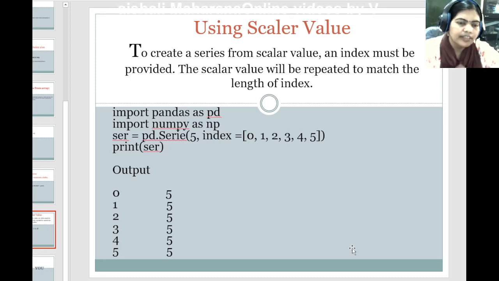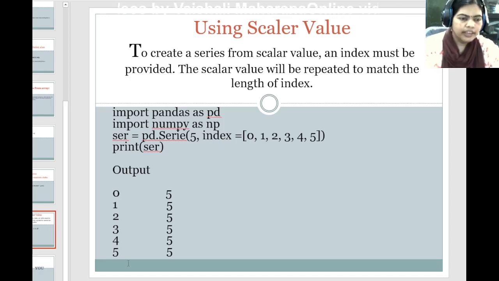Here it is given as 5, and its index values are 0, 1, 2, 3, 4, 5. 5 is given here only one time, but this 5 will become 5 or 6 elements in the series, because as per the number of index values, which are 6, our series will have 6 elements in it.